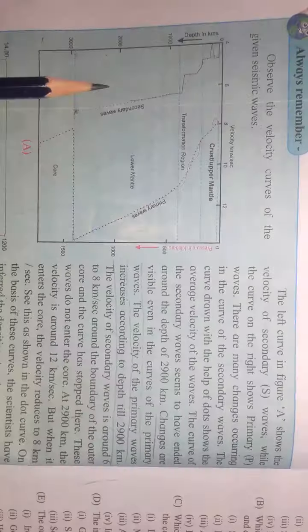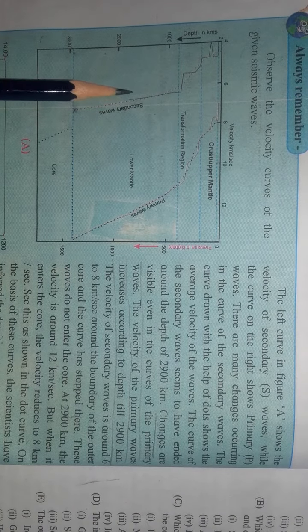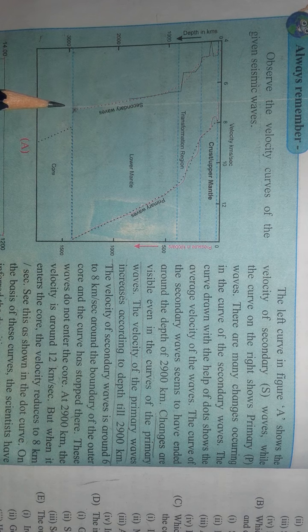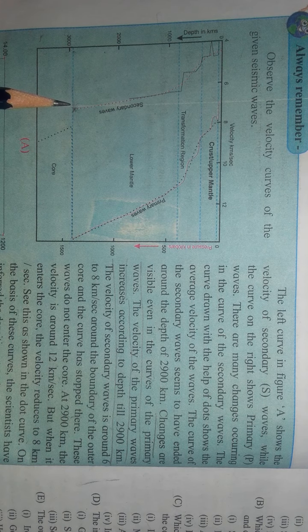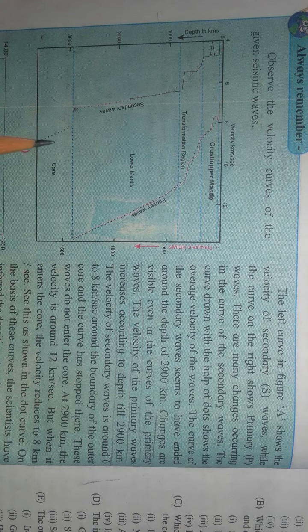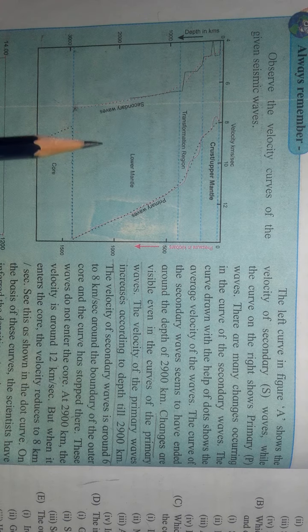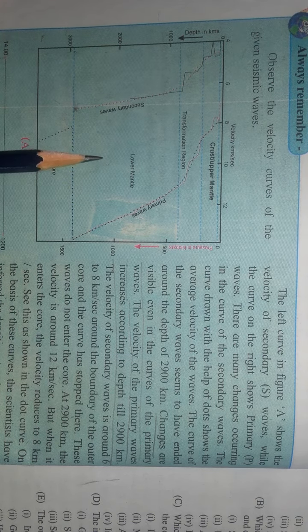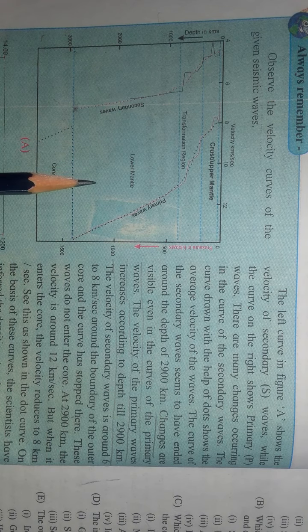We know that at the start, the velocity of the secondary waves is 12 km per second, but whenever they try to enter the core, the velocity decreases to 8 km per second. See this as shown in the dotted curve. On the basis of these curves, the scientists have inferred the density at various depths. It means the density is different at various depths. Also, there is discontinuity in the interior of the earth.